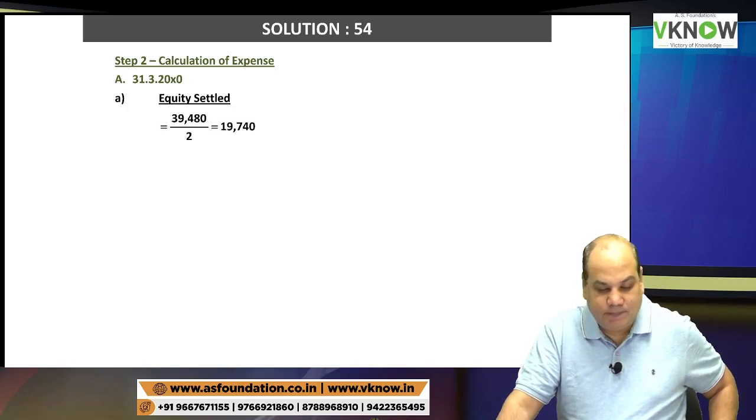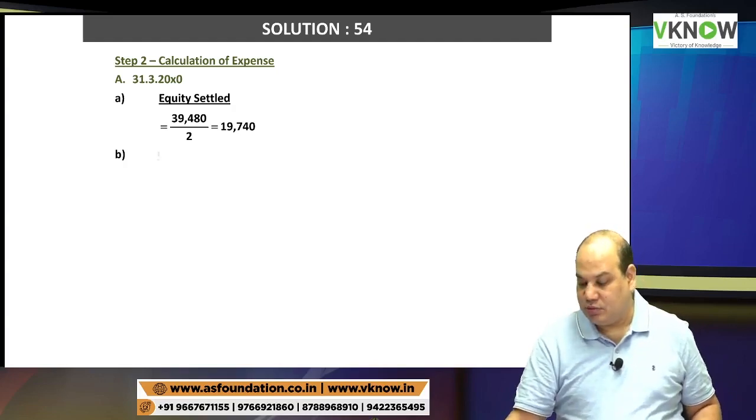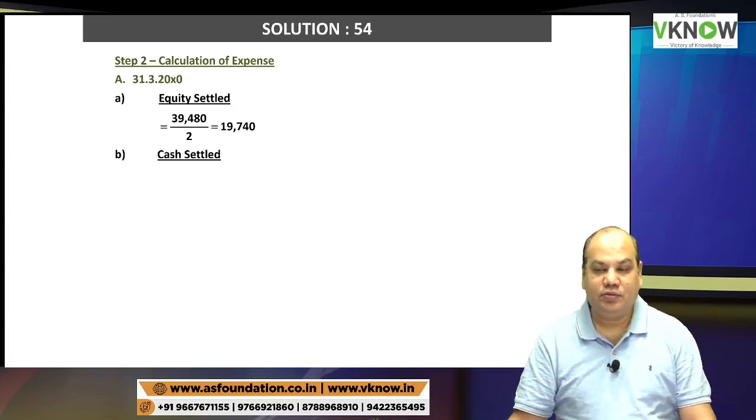Point number A, equity settled: 39,480 divided by 2, 19,740. 19,740, check the calculation.